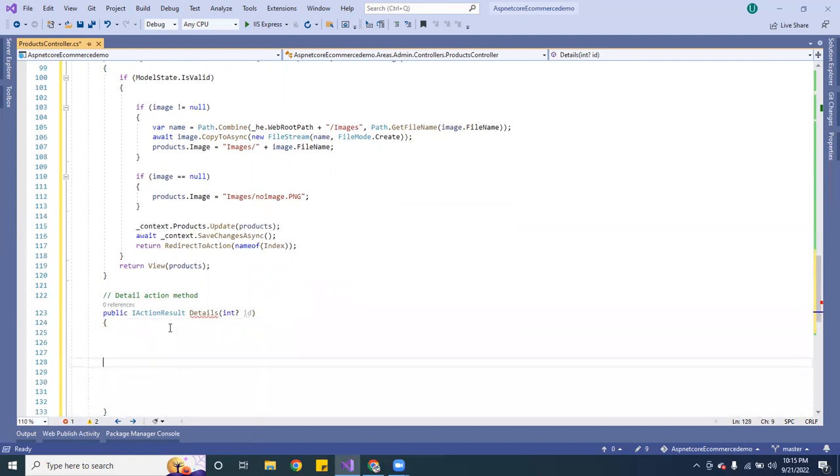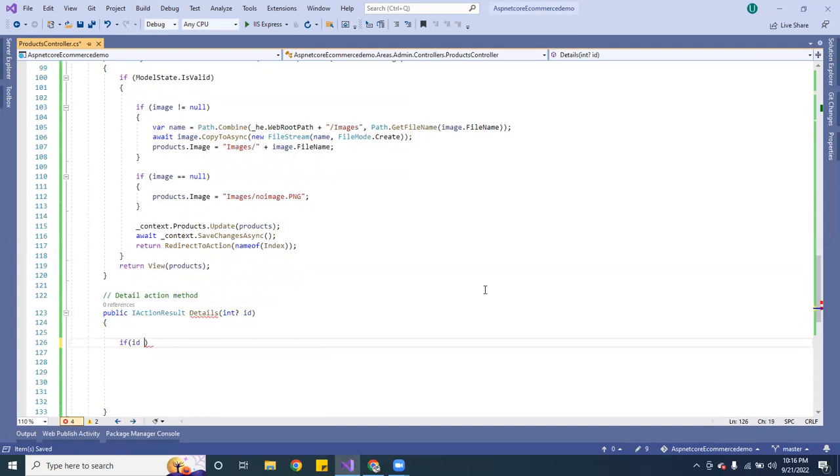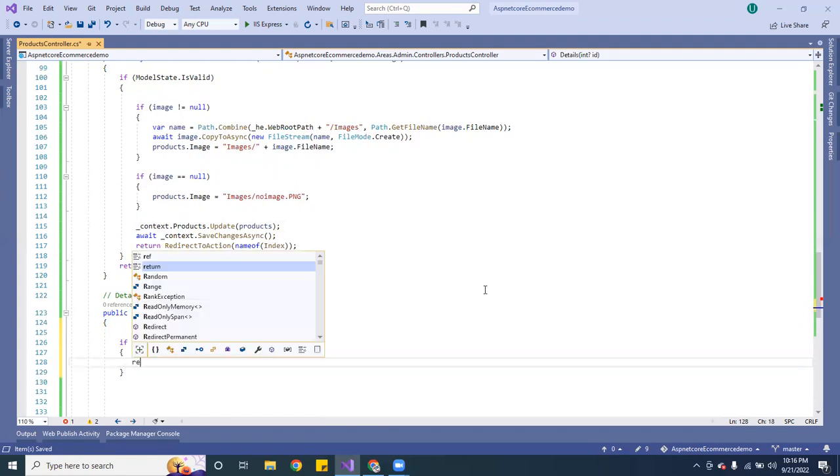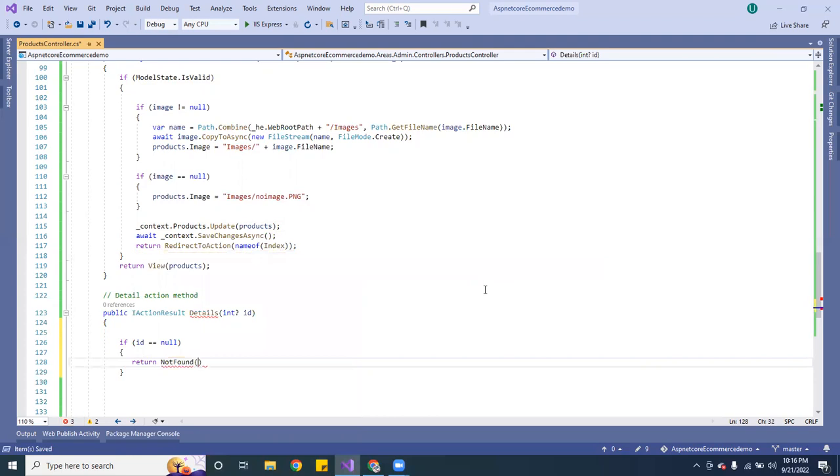Okay, here on this one, it's very similar to the other one. But let me go ahead and start from scratch so that you guys can see. So here you want to check for an ID. If the ID is equal to null, then you want to return not found. It's a good practice because you're pretty much doing it all over again. So here what we want to do is var product,